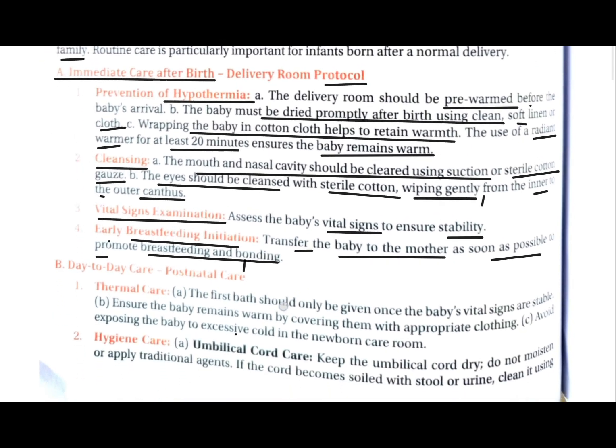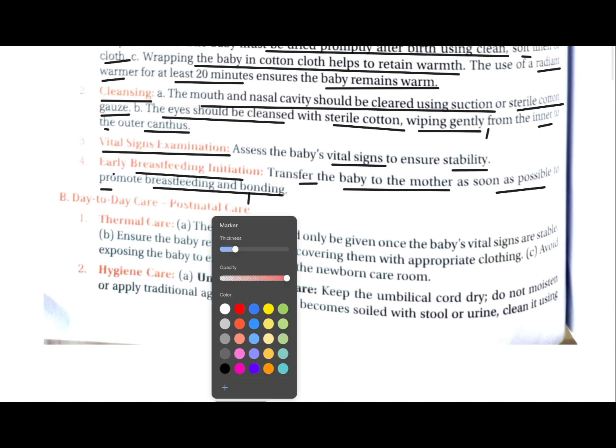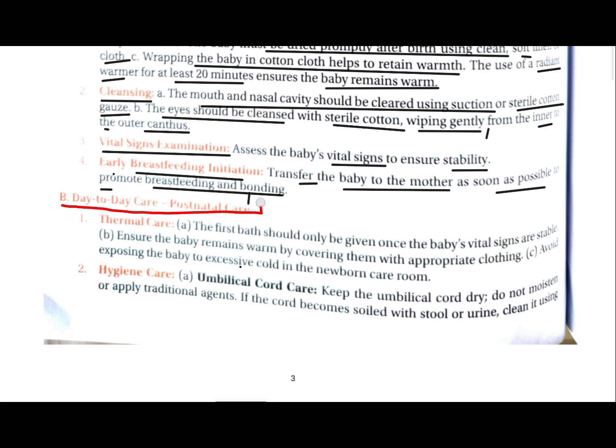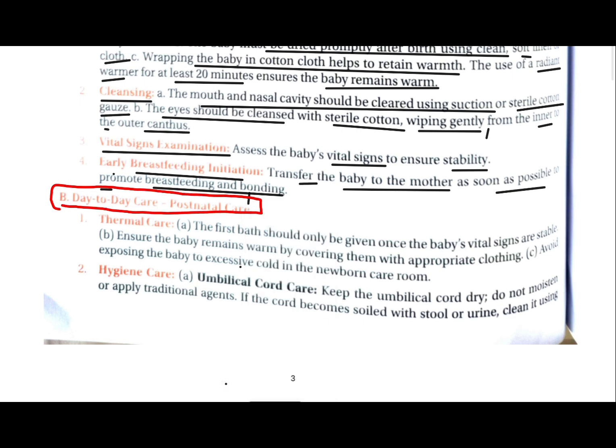Second, what are the day-to-day postnatal cares? We will see that. First is thermal care. A first bath should only be given once the baby's vital signs are normal and stable.